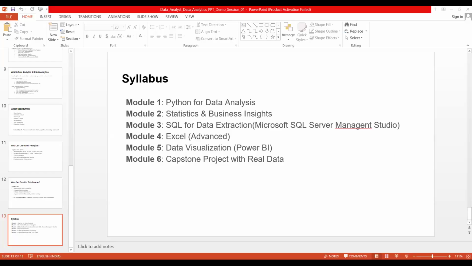From the databases or different Excel files, CSV files, we are going to import data and see how we can utilize it for the ETL process. We are going to build this ETL pipeline: how we can extract, transform, and load the data, and how we can utilize this data for analysis.